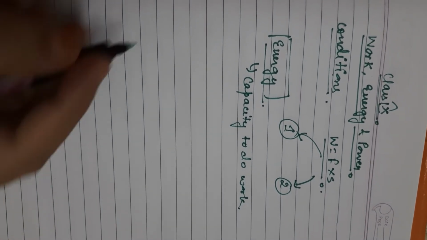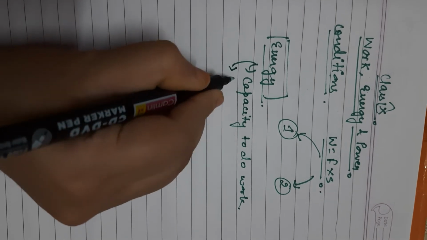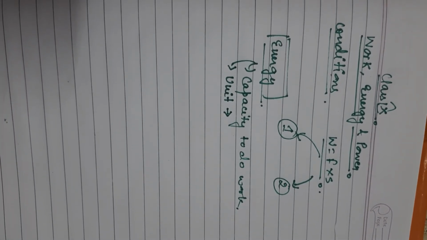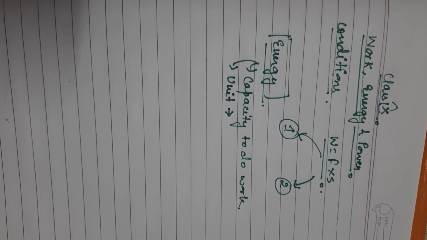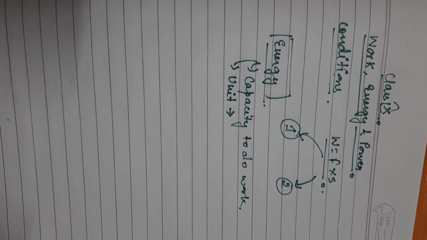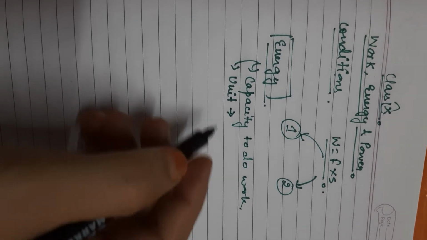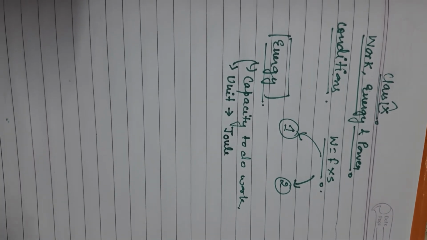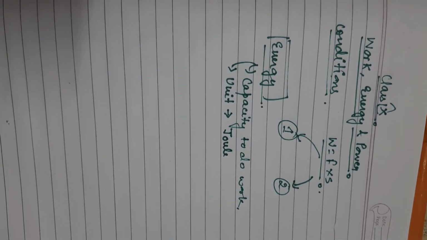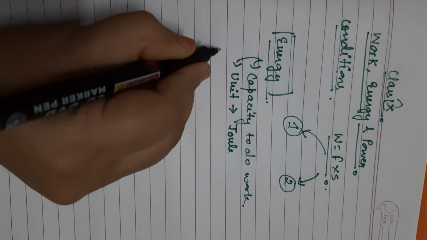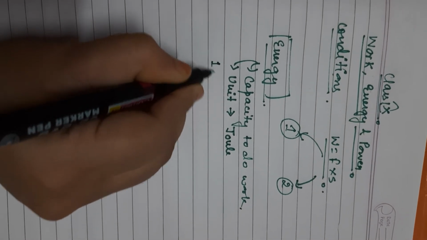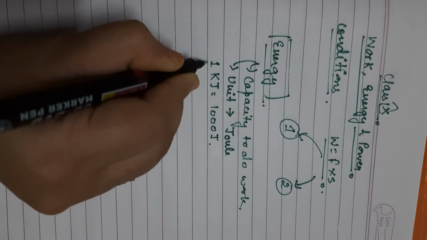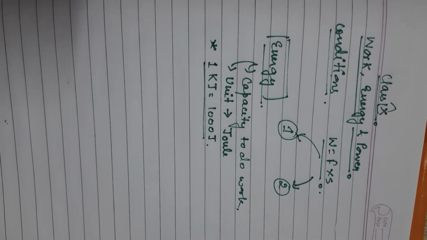The second thing about energy is its unit. What is the SI unit of energy? Since energy is the capacity to do work, the SI unit of energy is similar to that of work done, that is also joule. Sometimes we say 5 kilojoule, 7 kilojoule. So always remember 1 kilojoule is equal to 1000 joules. Keep this in your mind when you are doing numericals.